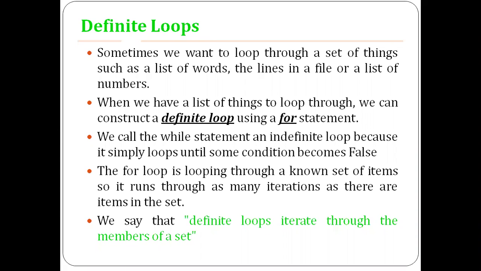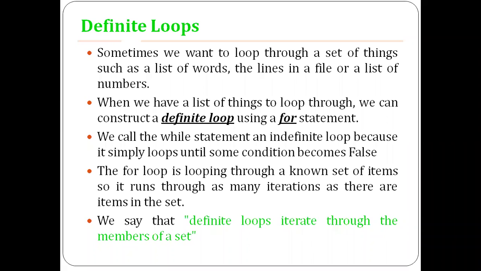The for loop is looping through a known set of items, so it runs through as many iterations as there are items in the list or in the set. As long as there are items in the set, the list or the array, whatever it may be, the for loop will iterate. Once the list or the array exhausts the items, the for loop will terminate.